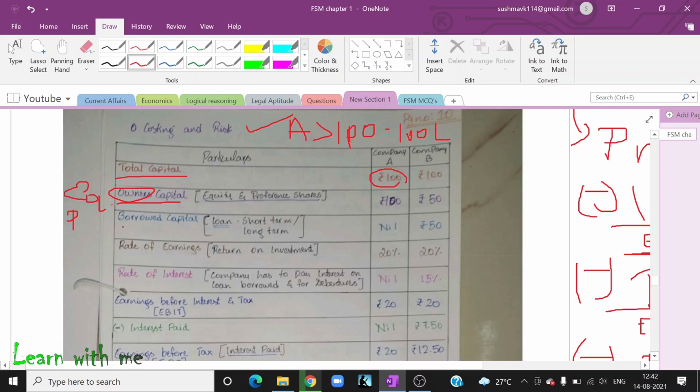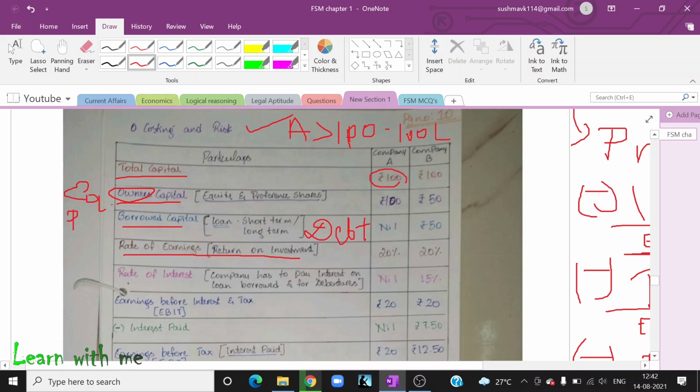Now borrowed capital. I need some money to perform my business activities. So what will I do? I will go and borrow some money. That is also called debt. The rate of earnings. What is this rate of earnings? I have invested in gold. After 1 year, I will get 10% return. That is nothing but the rate of earnings.